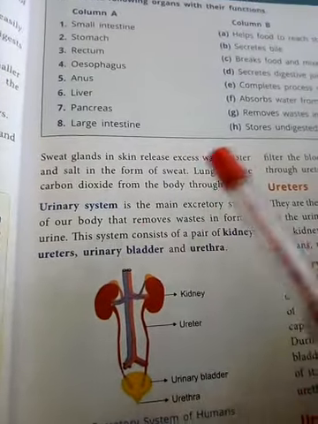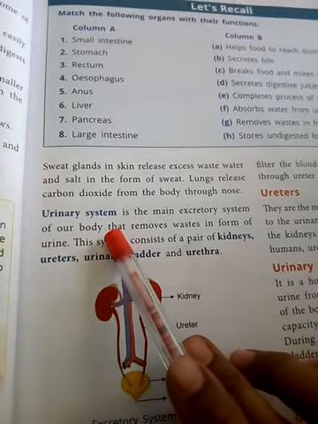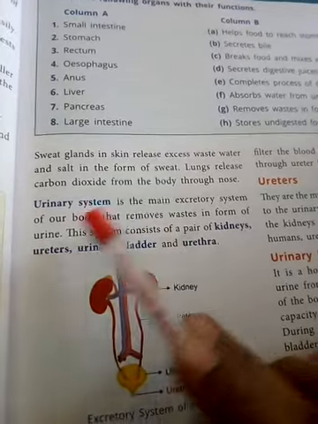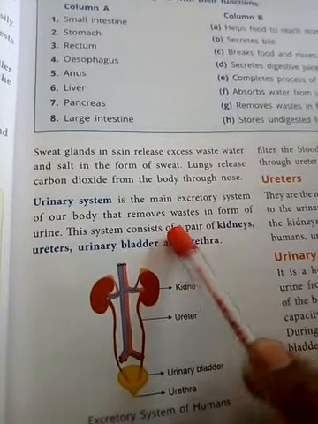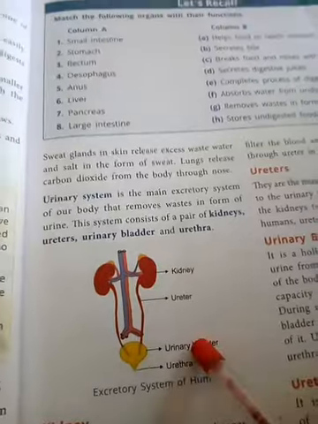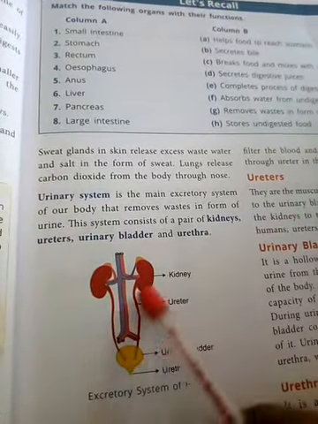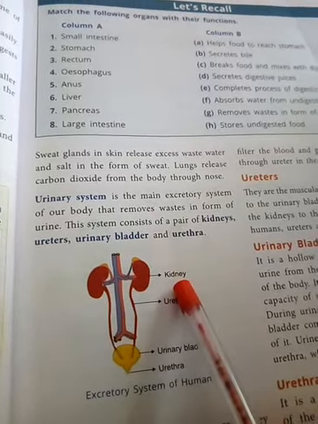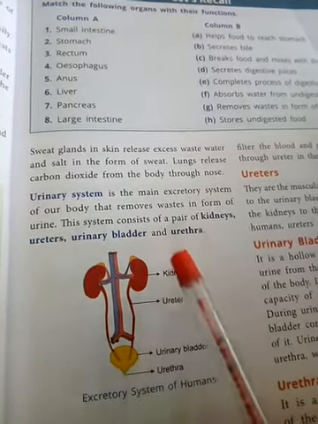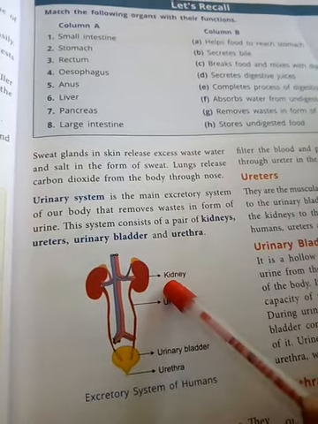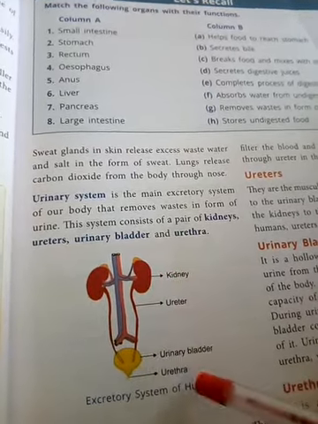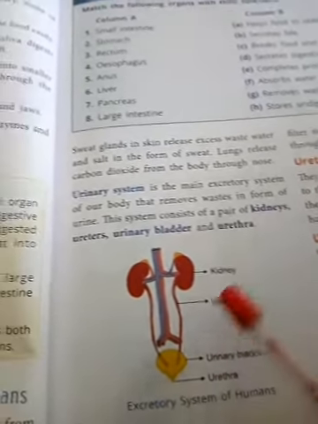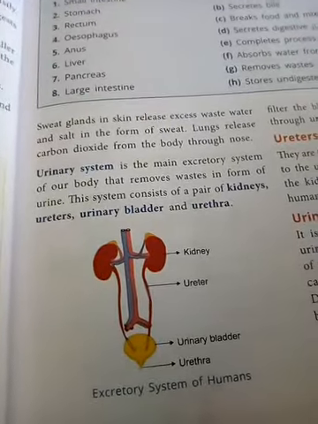The urinary system is the main excretory system of our body. This is our total excretory system of humans, and it consists of the kidney, ureter, urinary bladder and urethra. It's the urinary system of our body.